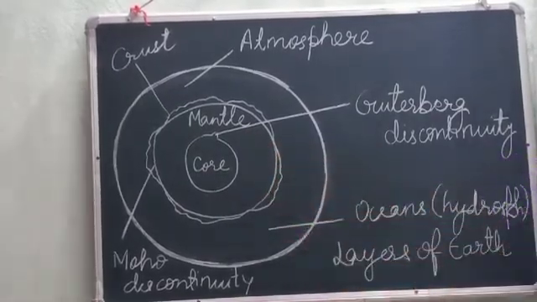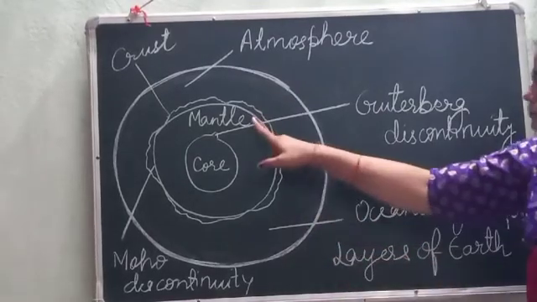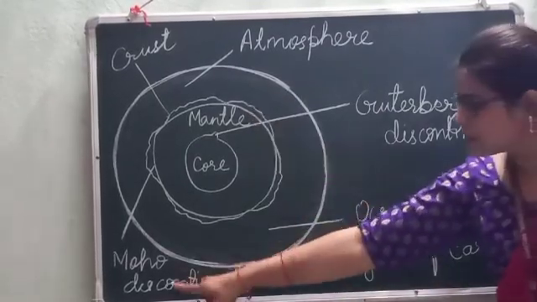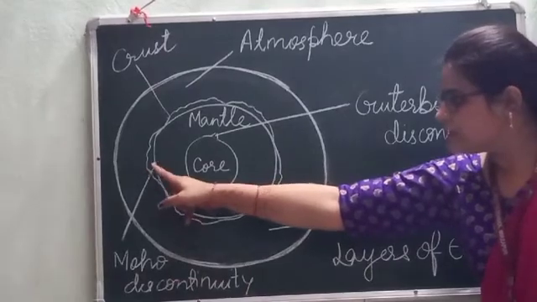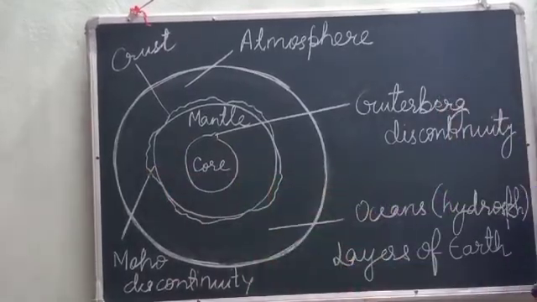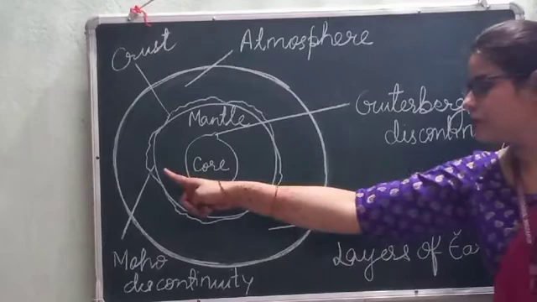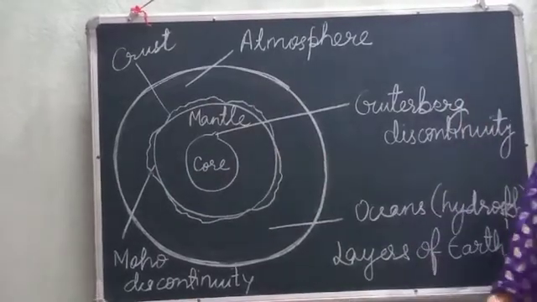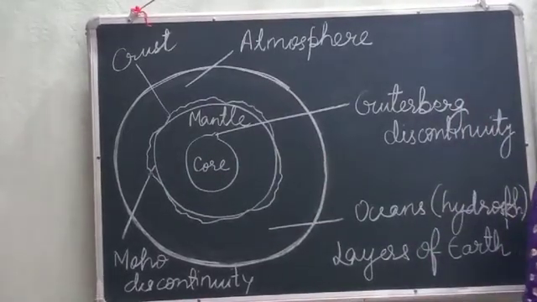The upper mantle extends from the Moho discontinuity to a depth of 700 km. Then we have the lower mantle, which extends from 700 to 2900 km.